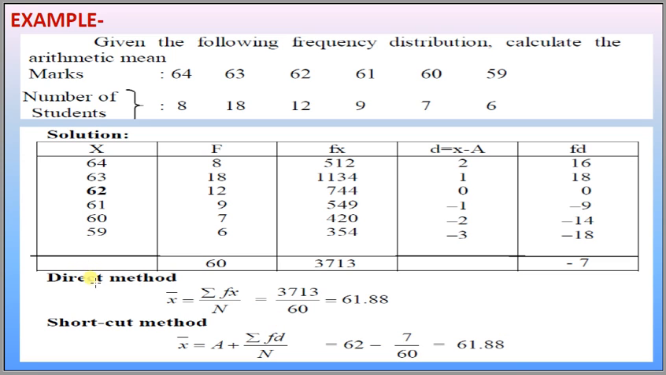And if we go through the direct method we have fx. 64 multiplied by 8 is 512, 63 multiplied by 18 is again 1134, and so on. If we calculate the sum of fi xi values, we get summation fi xi is 3713, and N is summation f, or capital N, equal to 60. X bar is equal to summation fx divided by N, that is 3713 divided by 60, and after calculation we get 61.88. In both the methods we got the same result.